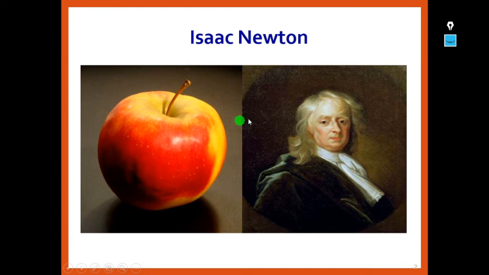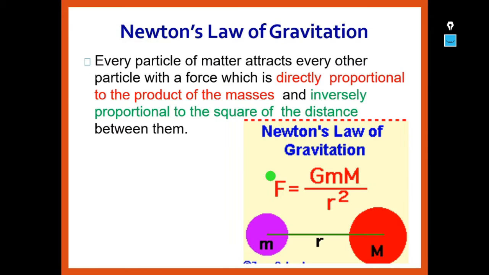Then he came to know about the gravity or gravitational force of the earth or of any object. This is a mere story, but to remind of it I have shown it in the figure. Let us see about gravity, which was discovered by Newton.